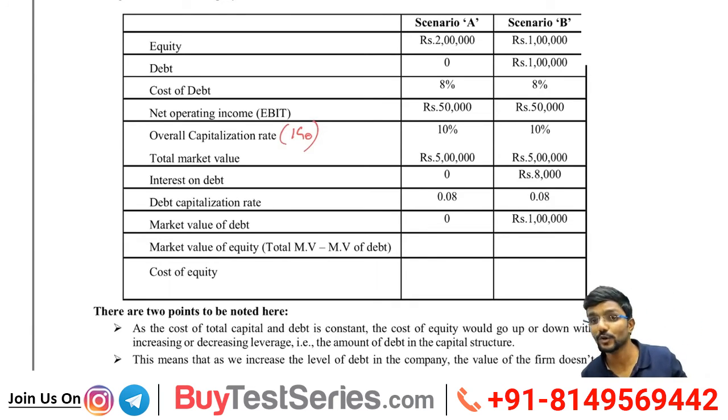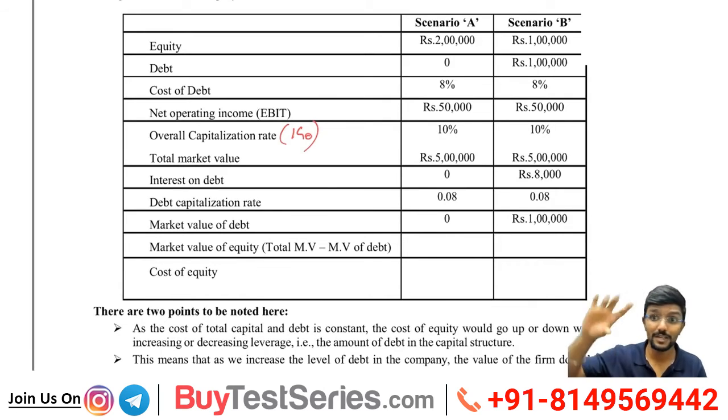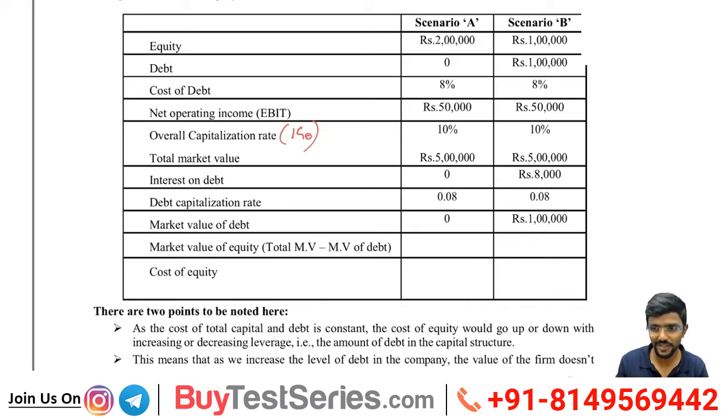Under this approach, KD and KE are constant, right? In the previous approach, KO I found out. How did I find out? I used the weighted average proportion and calculated it: KD into proportion of debt plus KE into proportion of equity. We did that, agree? Now there is no question of doing that, because it is already given and it is constant.